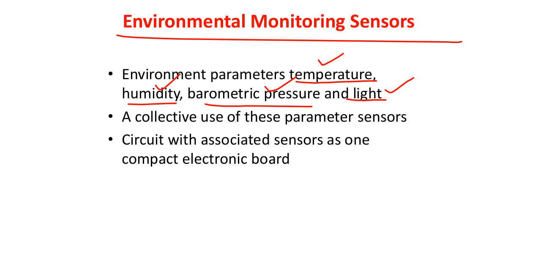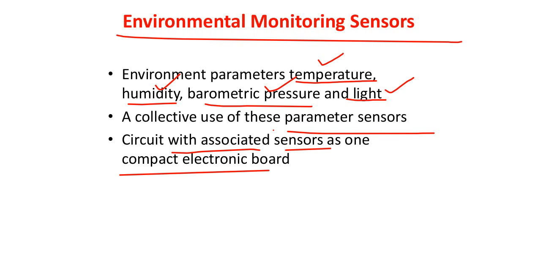There is a collective use of these parameters, with sensor circuits and associated sensors on one compact electronic board. What I mean to say is, if you want to measure different parameters on a single board or one single device, it is possible. Accordingly, in most industrial applications where it is necessary to measure temperature, humidity, pressure, light, and so many other things, these sensors are generally incorporated in a single electronic board, so that you can have common sharing of the power supply and reduced space.